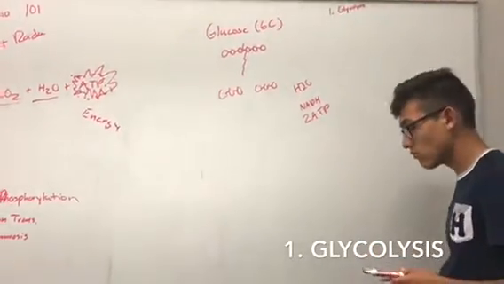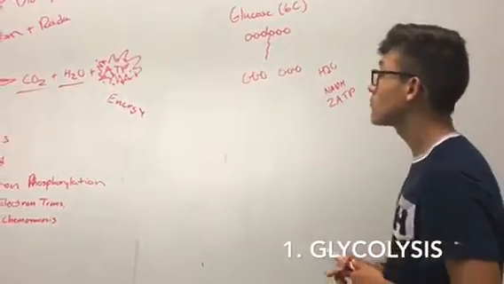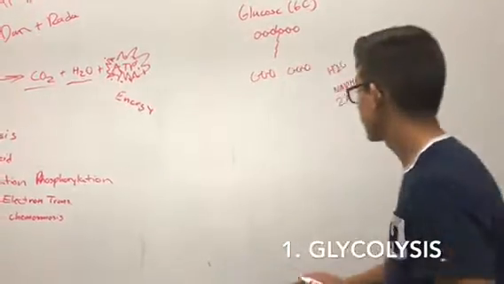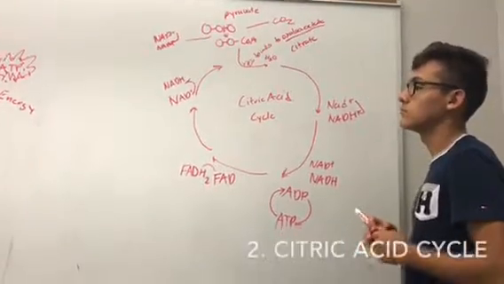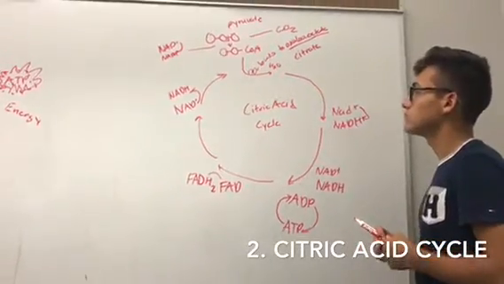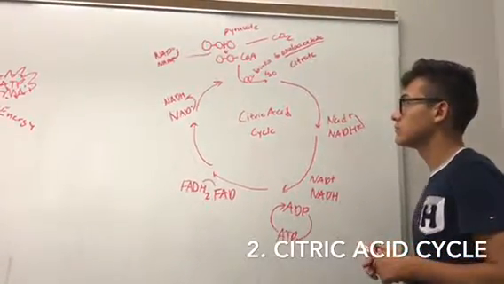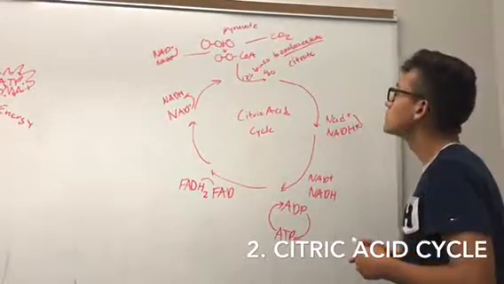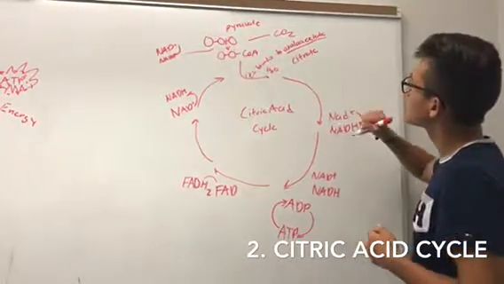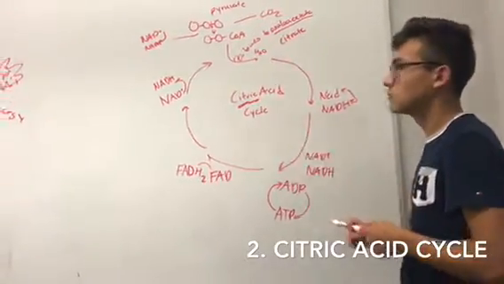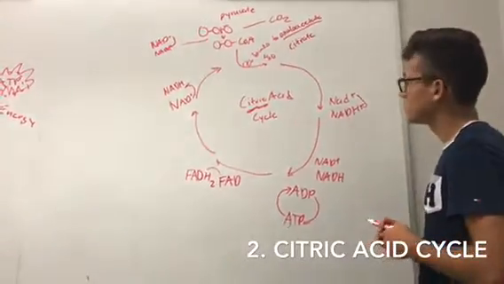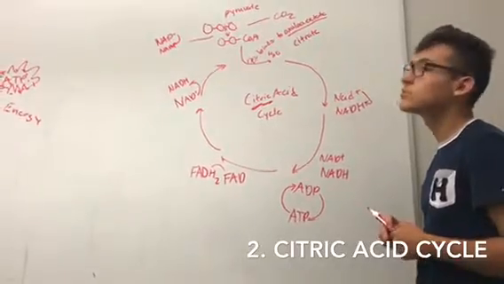After the pyruvates are stripped, they undergo pyruvate oxidation. A carboxyl group is removed and released as carbon dioxide. In the citric acid cycle, the acetyl-CoA binds with oxaloacetate and then goes through the cycle. This new acid is known as citric acid. The rest of the chemicals that are formed throughout the cycle are not important to know, but it is important to know that acetyl-CoA binds with oxaloacetate to form citrate.